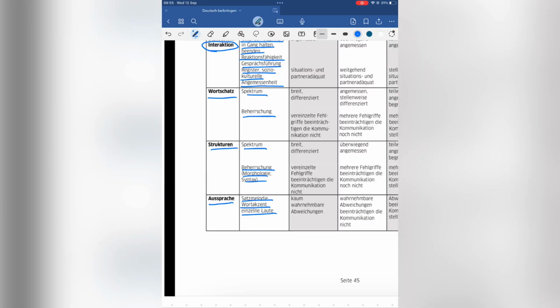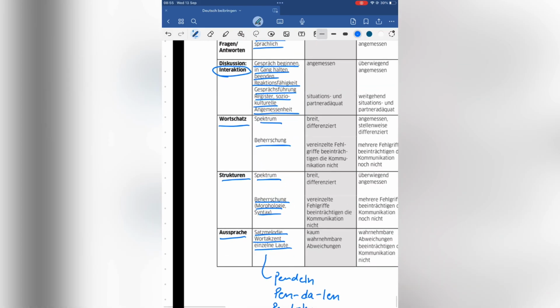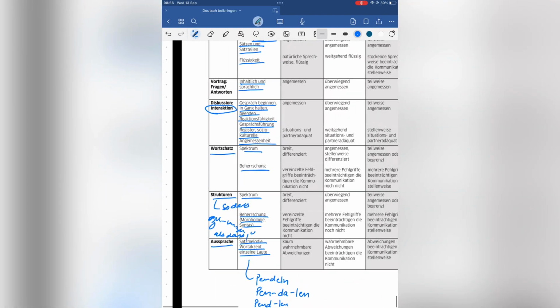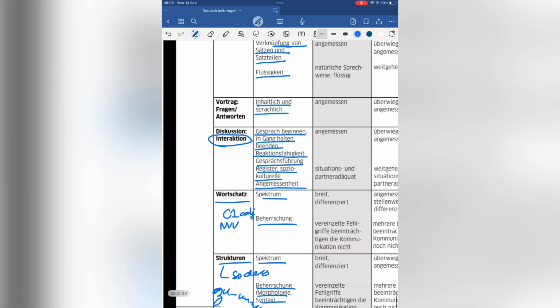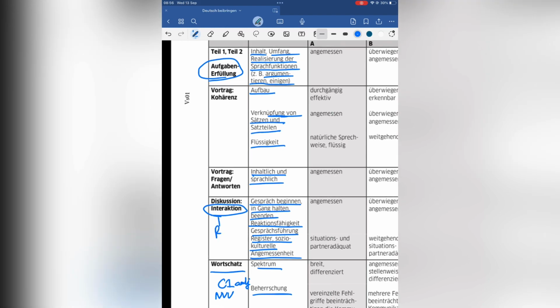Now these criteria such as Aussprache, like speaking, pendeln, not pendeln, etc., and structure like also, das, Nominalisierung und so weiter, having a C1 vocabulary using Nomen-Verb-Verbindungen or context-based vocabulary, as well as how we actually interact with a partner or the teachers that will be there, and other important stuff like fulfilling the context or Fragen and Antworten, etc.